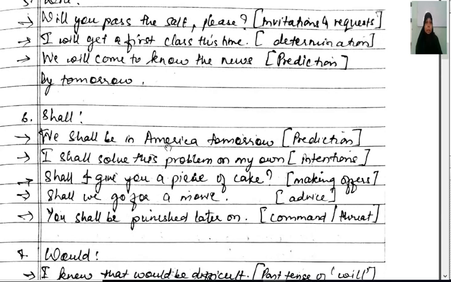Shall. We shall be in America tomorrow. It shows prediction of future. I shall solve this problem on my own. It shows your intention. Shall I give you a piece of cake? You are making an offer. Shall we go for a movie? Advice. You shall be punished later on. Here it is used for command, and it can also be used for threat.